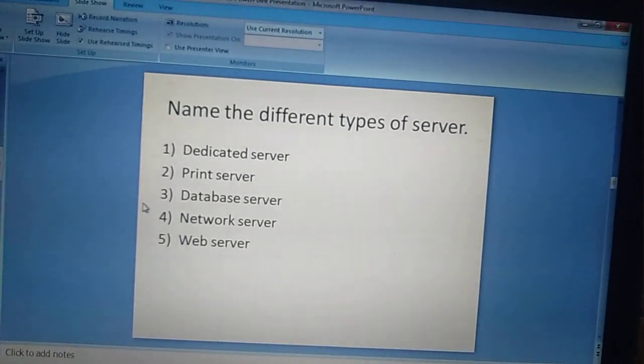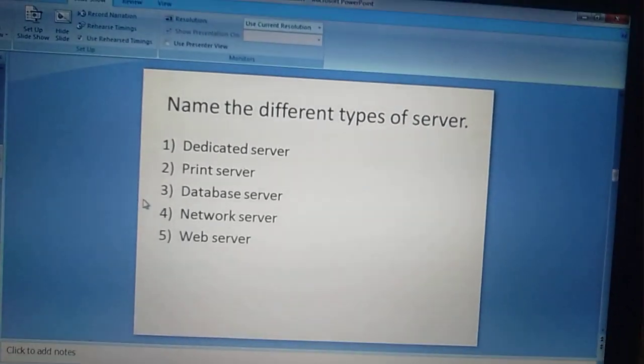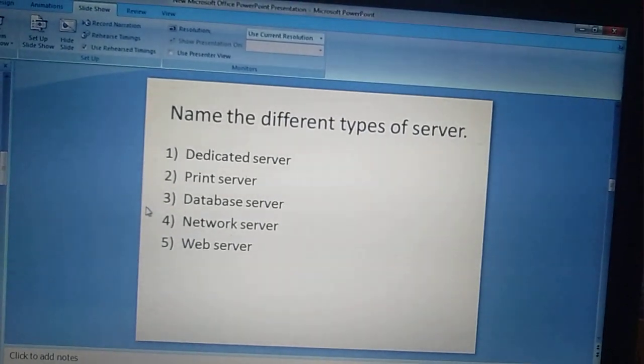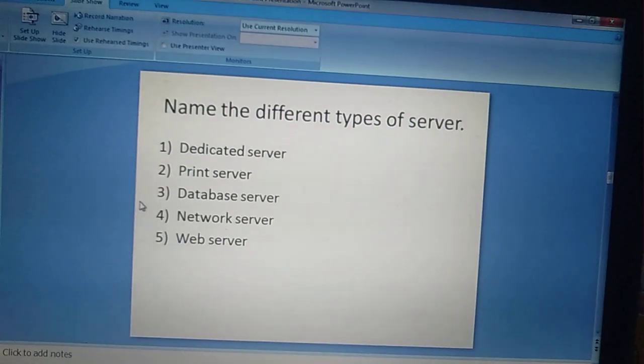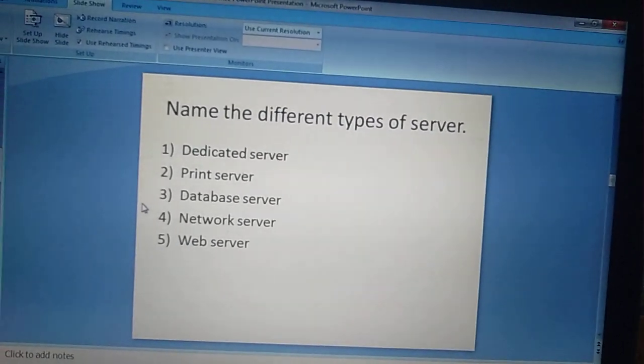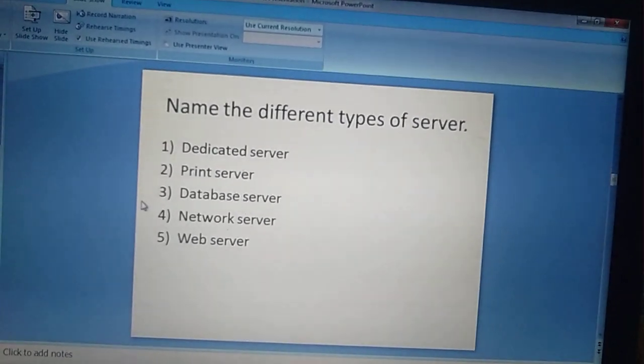What are the different types of server? The different types of server are dedicated server, print server, database server, network server and web server. All these servers have different work. All are dedicated to their work.